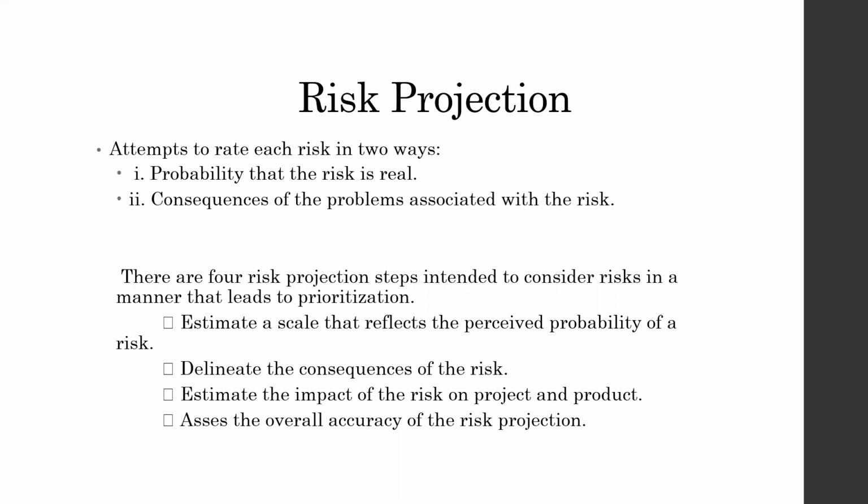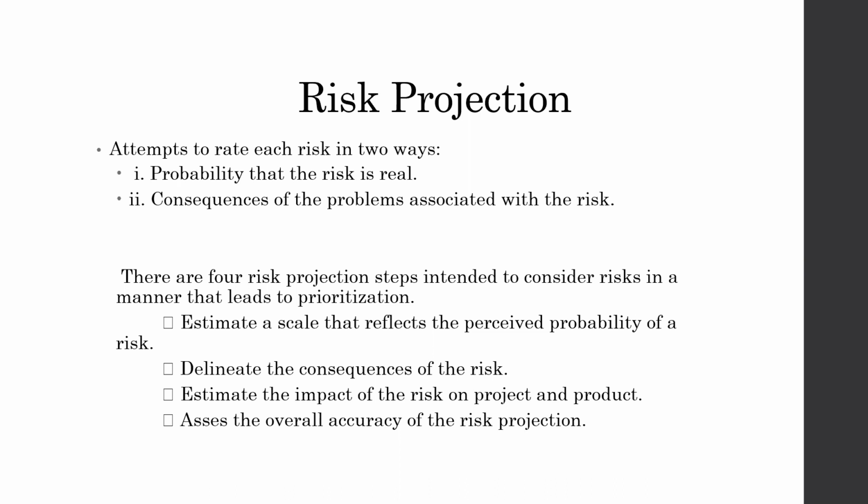The first step is to estimate the scale that indicates the probability of the risk, the probability that the risk is real. Second is to list or identify the consequences of the particular risk. Third is to estimate the impact of the risk on the project or on the product.